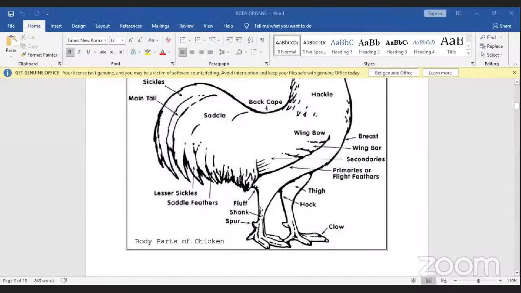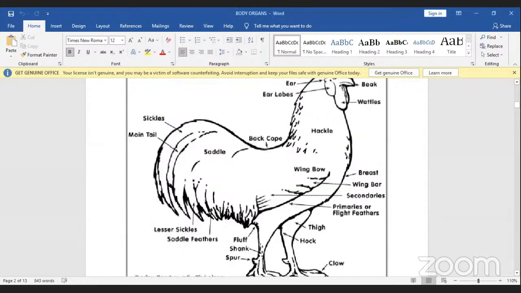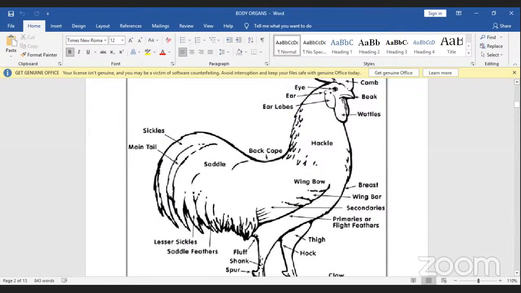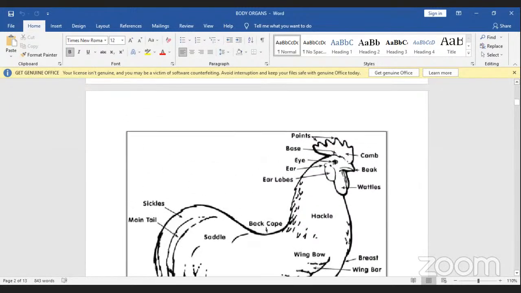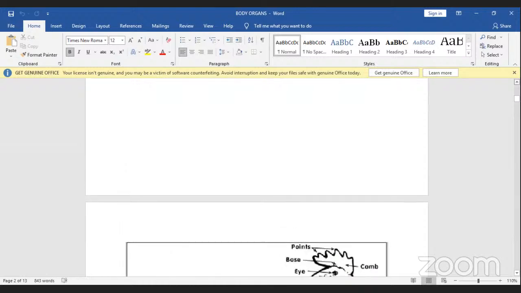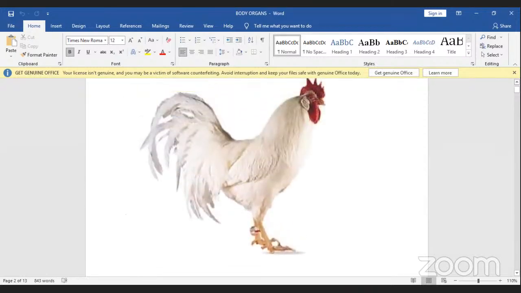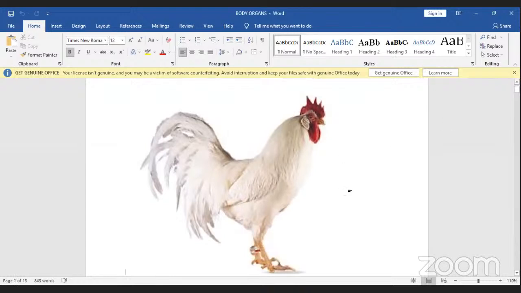I have here two diagrams. I hope everyone is now able to see my screen. But before this one, we are first going to look at this. Is everyone seeing this cock? Good. So make sure you follow the cursor. I'm going to be pointing out different parts, and then you mention the name given to that part.